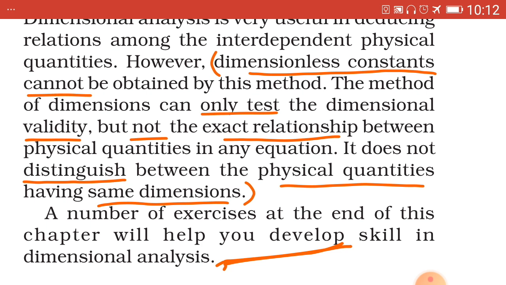Hence, this method cannot be used to derive the exact form of a physical relation if it depends upon more than 3 other physical quantities.